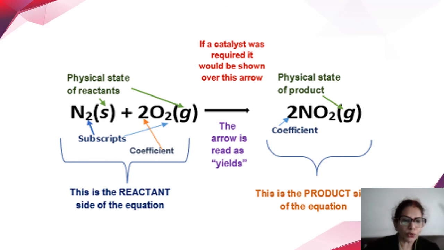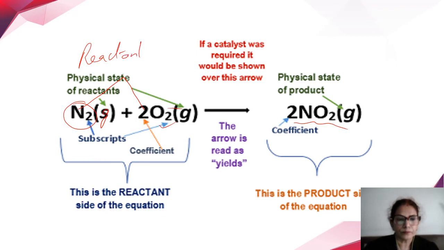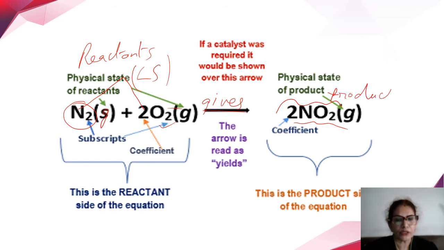Now let's see one more example. Nitrogen in the, of course, gaseous state reacts with oxygen to form nitrogen dioxide. So these two, nitrogen and oxygen, are the reactants, and they are on the left hand side of this arrow mark, which indicates gives or yields, and nitrogen dioxide is the product, and the product is on the right hand side of the arrow mark. Okay, and these of course indicate the coefficient, the number of molecules.